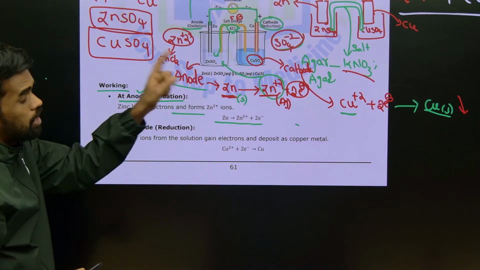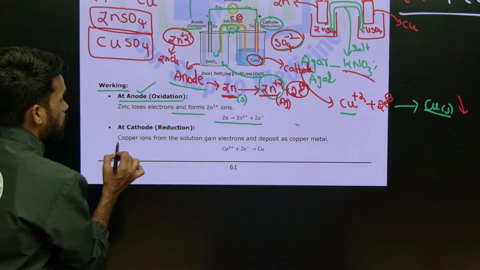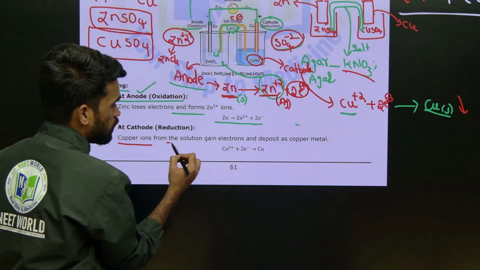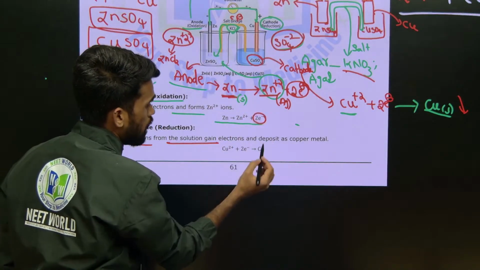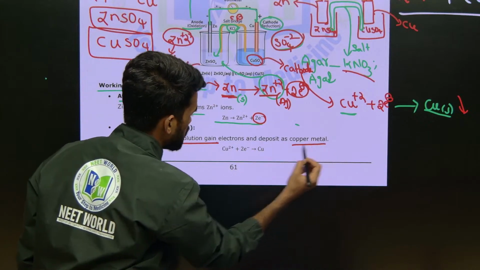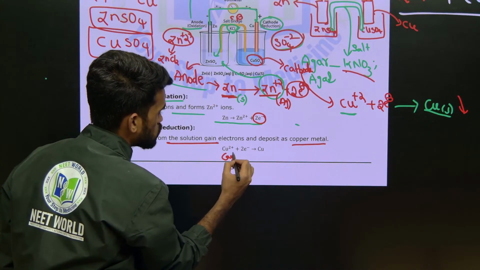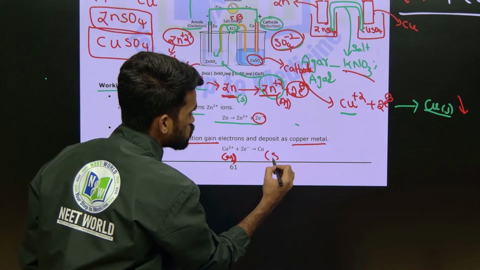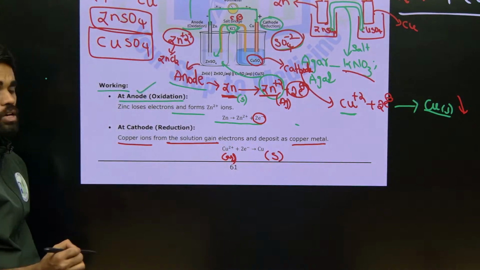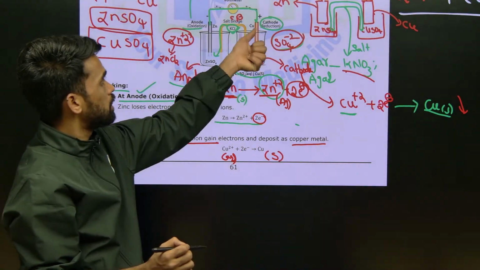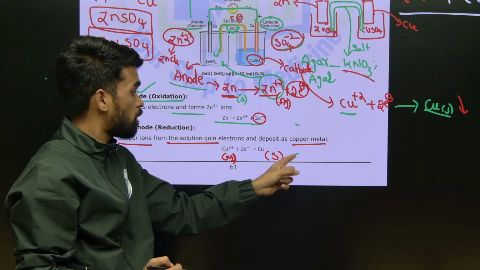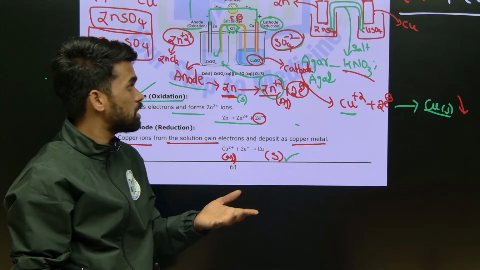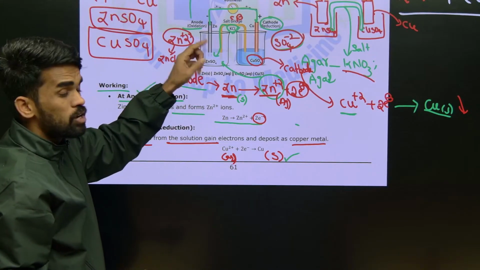Now at the cathode, what is happening? Copper ions from the copper sulfate solution gain the 2 electrons that are coming from the anode and deposit as copper metal. So aqueous Cu+2 ions convert into solid copper metal. The weight of the copper rod increases because copper is deposited here, and the weight of the zinc rod decreases.